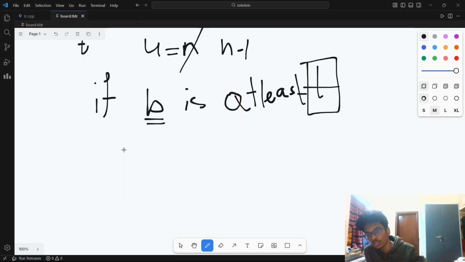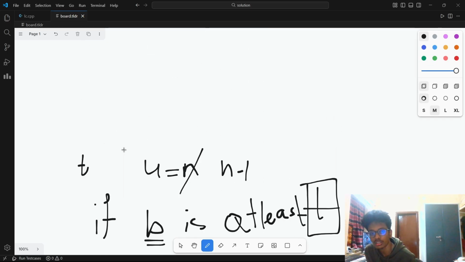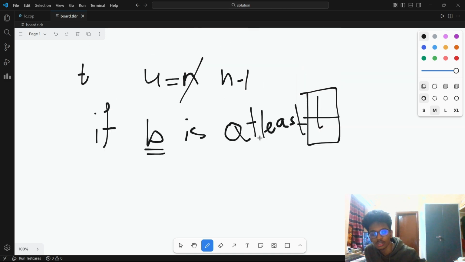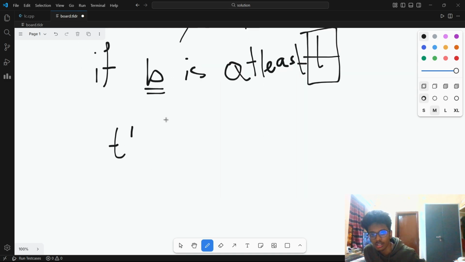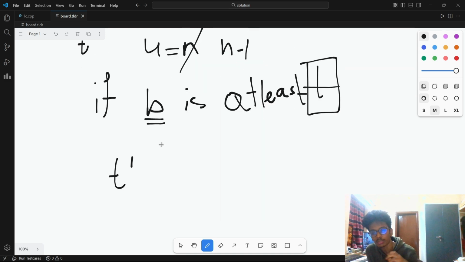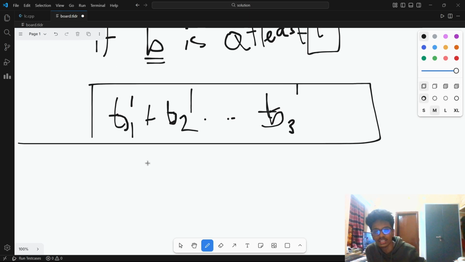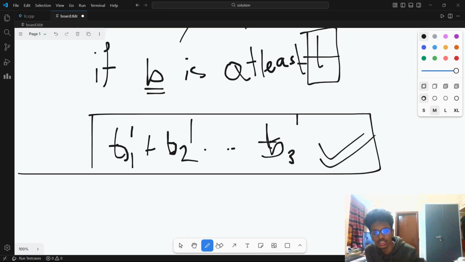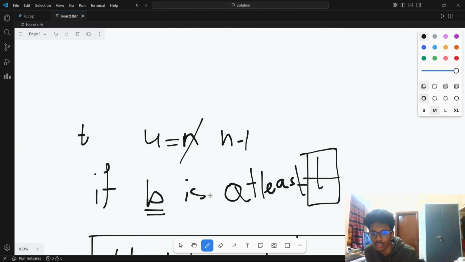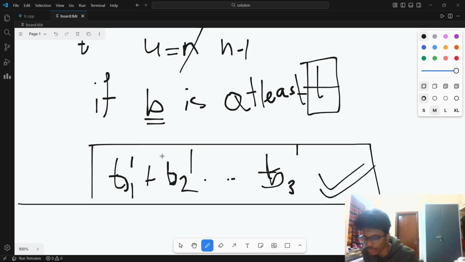So what you do, you need to check if that less than t value, let's say t dash. If there are multiple other t dashes, you sum up all of them, t1 dash, t2 dash, all of them. However many you find, the battery values are, let's call them b1 dash, b2 dash. You sum up all of these and store this sum and ask, with this sum, how much time can I run? How much time can I run the unsatisfied batteries?